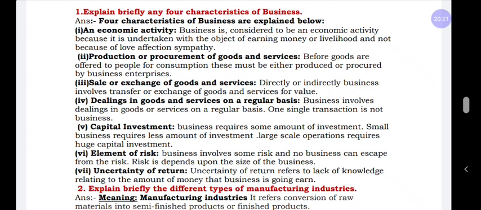That means the business has to involve, directly or indirectly, transport. It has to exchange the goods to the customers for some value. Value we can indicate in the sense of price or cost. And next, element of risk. All businesses involve risk. Without risk, there is no business. These are the very simple points we can write in the examination.